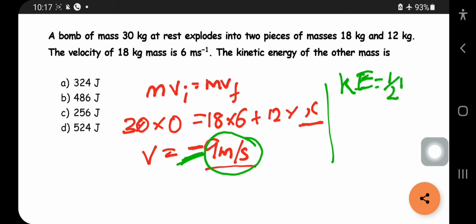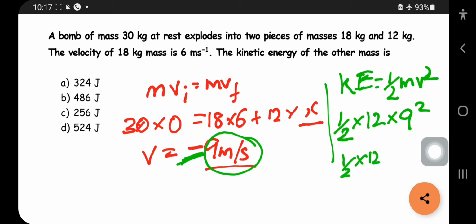half mv square, which can be calculated as half into the mass, 12 kg, into v square, 9 square, half into 12 into 144, which is 6 into 144.